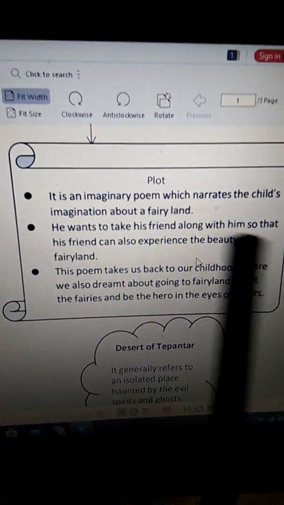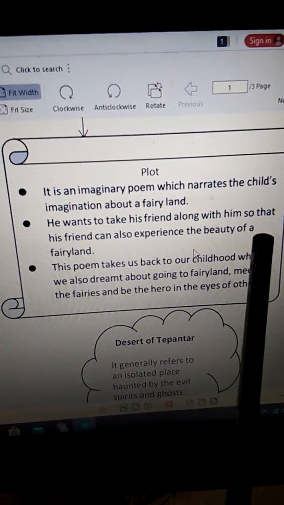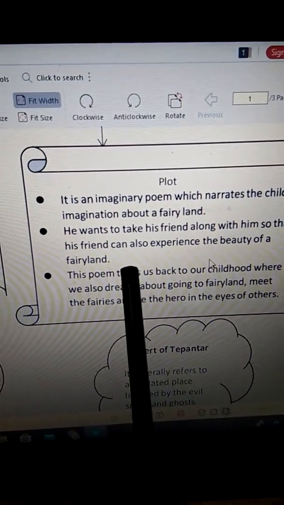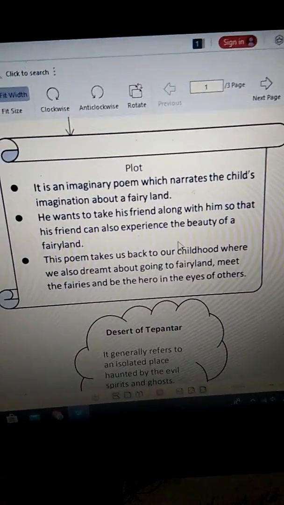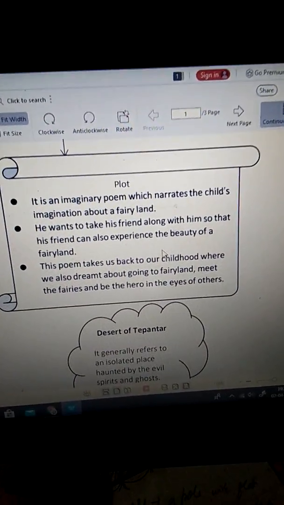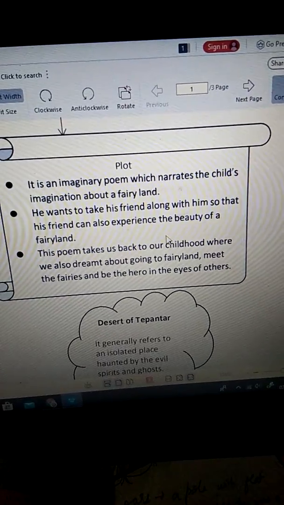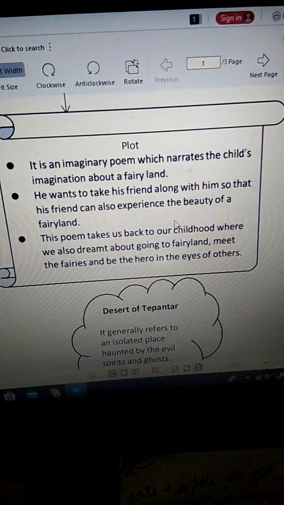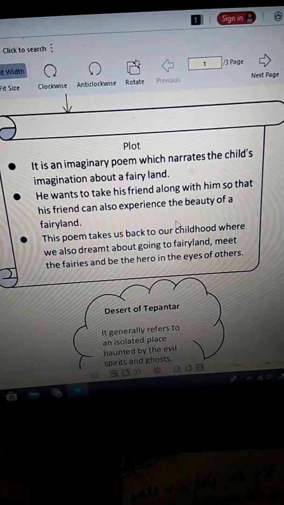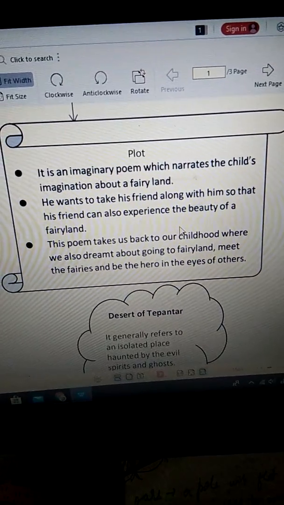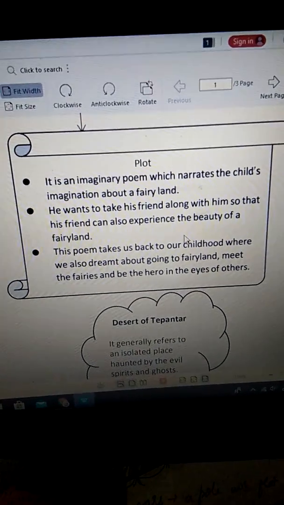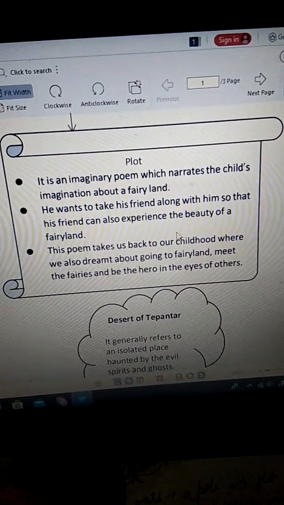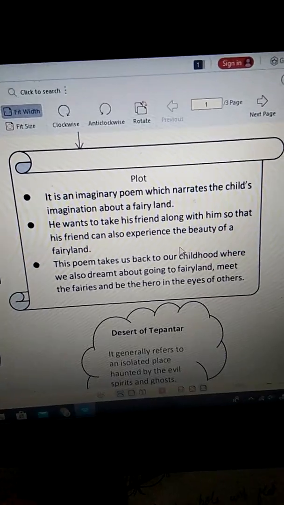Clear? He wants to take his friend along with him so that his friend can also experience the beauty of a fairyland. He does not want to go alone. He wants to take his friend Ashu along with him so that he is not deprived of the beauty of a fairyland. A land full of fairies, full of strange things, fantasies. So he wants his friend to enjoy equally the beauty of the fairyland.